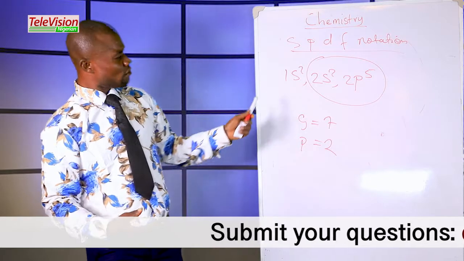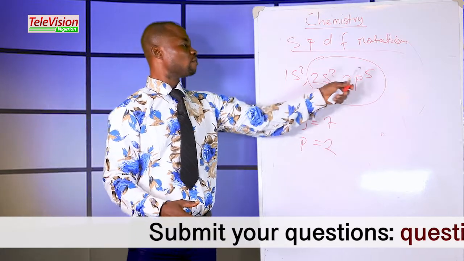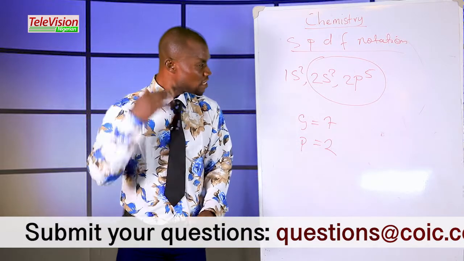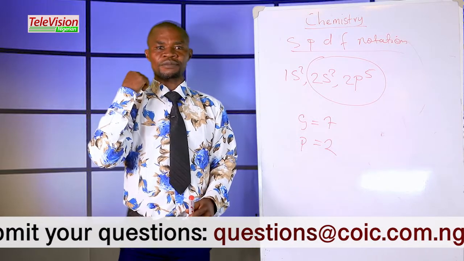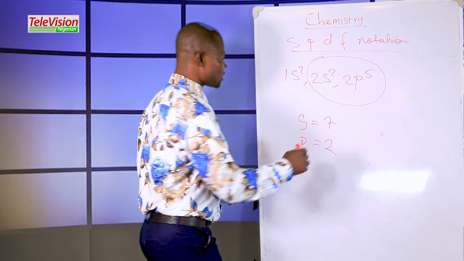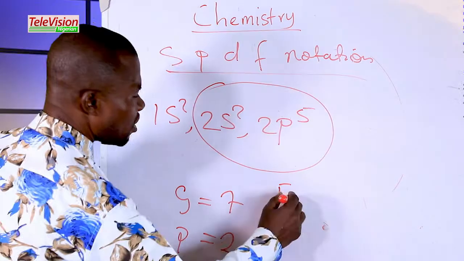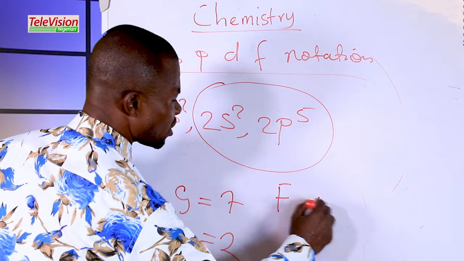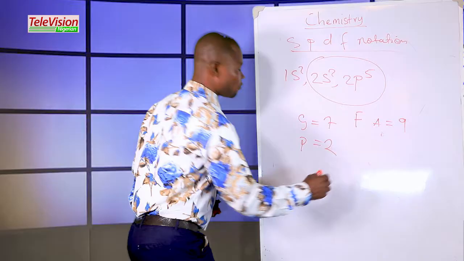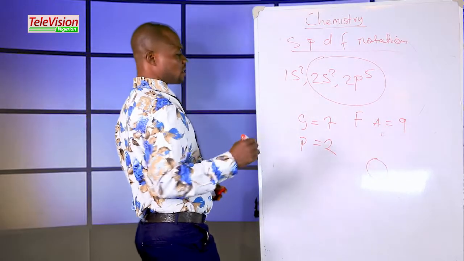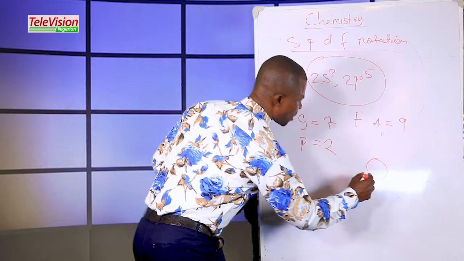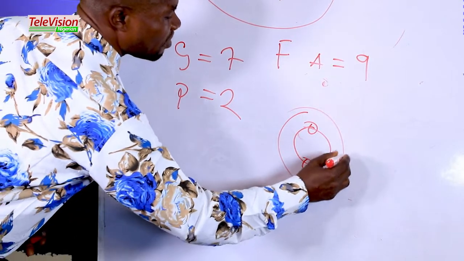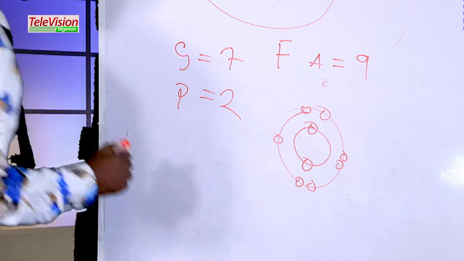Let's find out the name of this element. 2 plus 2, 4, plus 5 gives you 9. So the name of this element is fluorine. The symbol of fluorine is F, and the atomic number of fluorine is 9. If we configure this fluorine, we are going to have it to be 1, 2, 3, 4, 5, 6, 7, 8, 9.